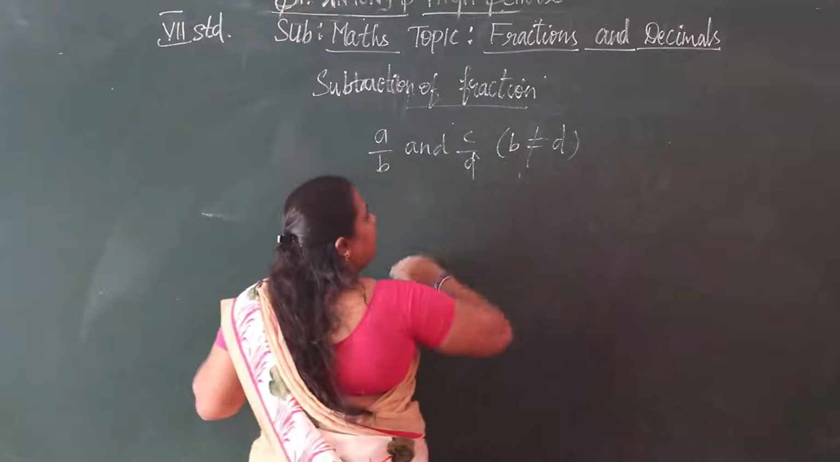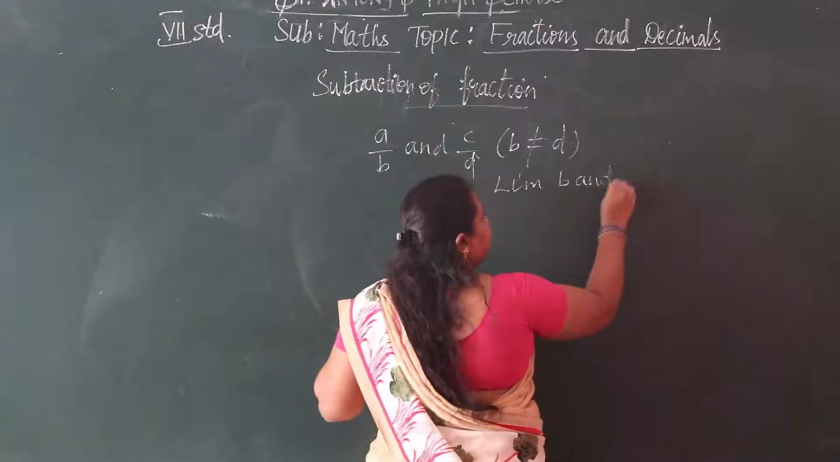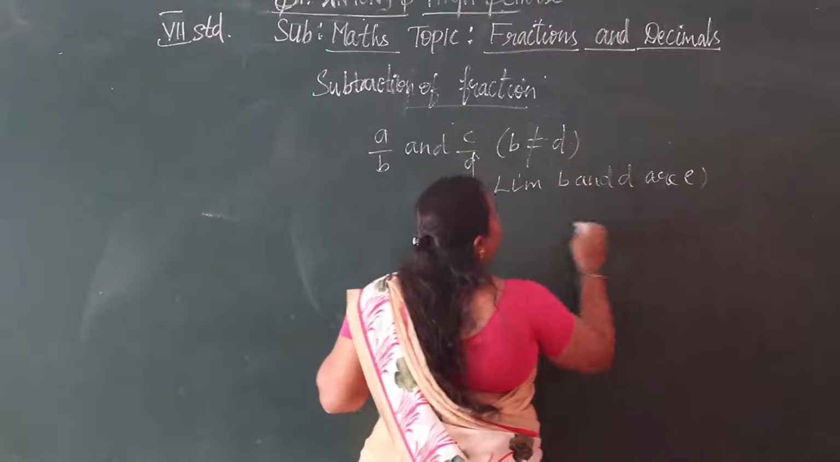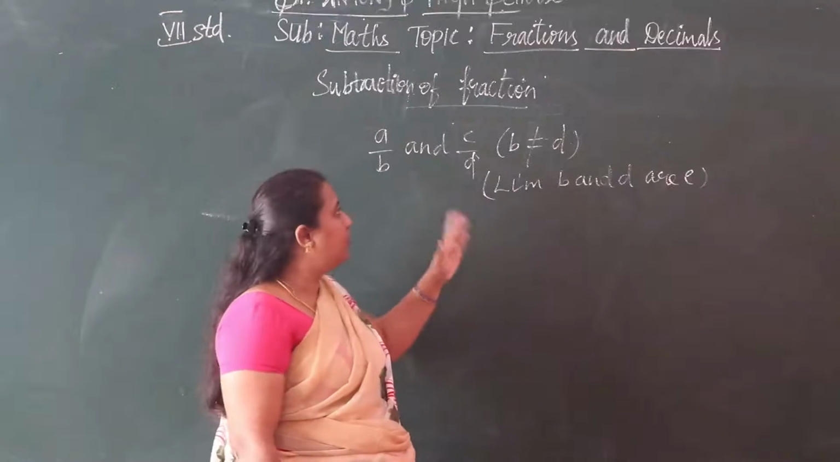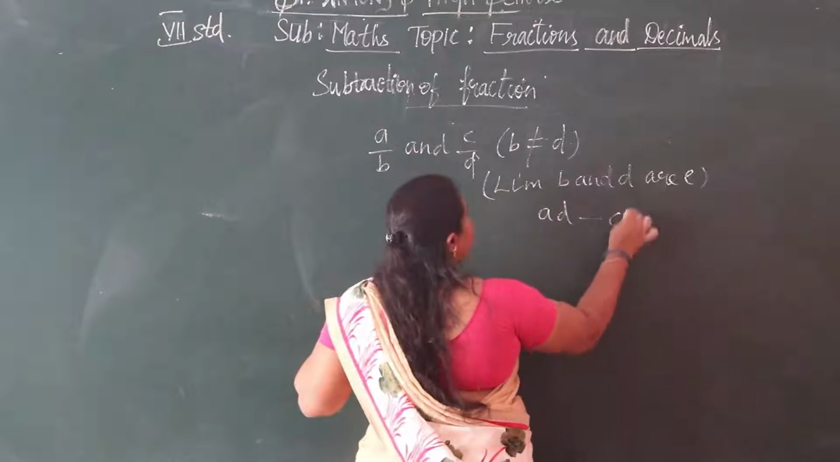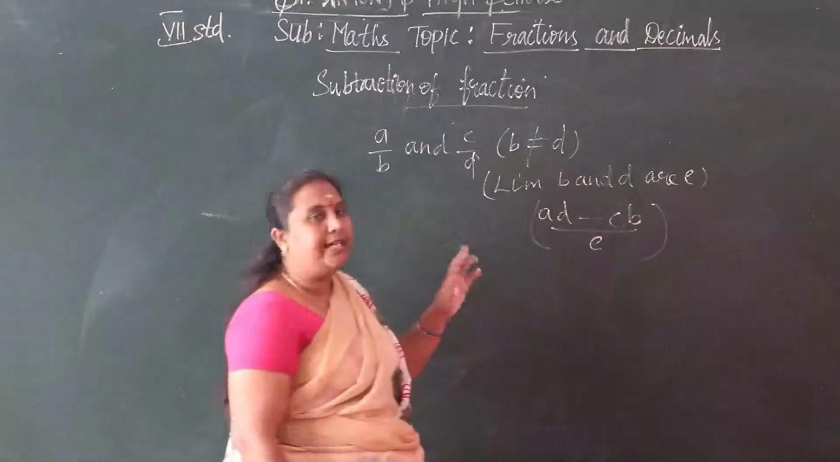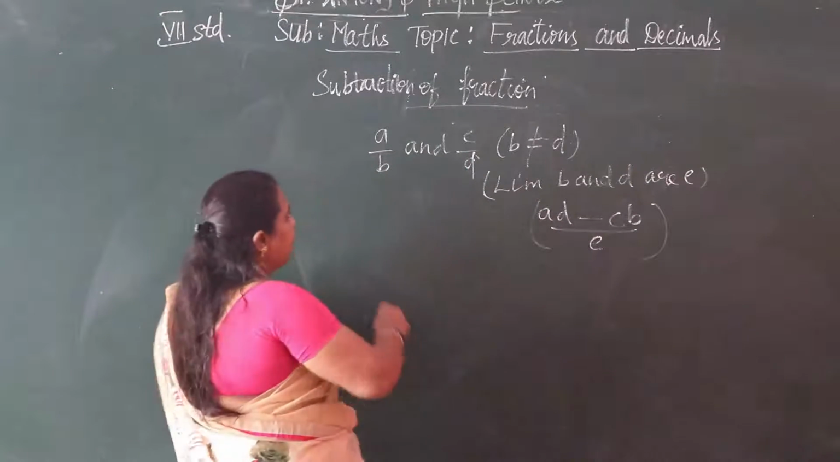If B is not equal to D, the LCM of B and D is E. So here also we can do that: AD minus CB by E. Okay, you know that, no? AD minus CB by E. Okay, let us take one example.